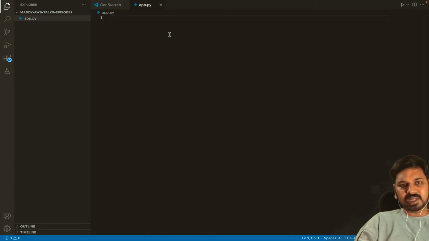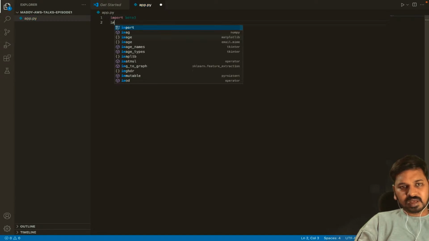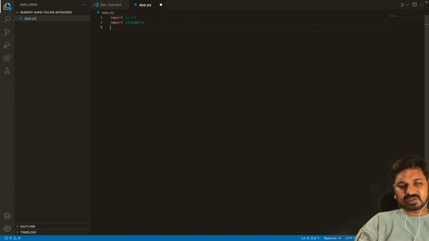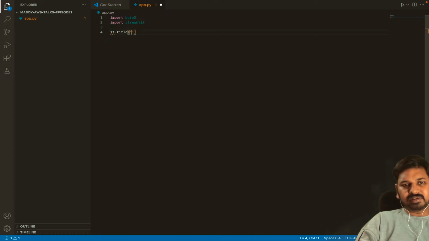I'll import boto3 and also import streamlit. I have installed these two packages, boto3 and streamlit. No need to import AWS CLI, because AWS CLI is used to configure AWS, which we did in the previous step. Now I'll create some program. st.title, which is streamlit.title, face recognition. Let me name streamlit as st, so that it reflects the same: face recognition system.